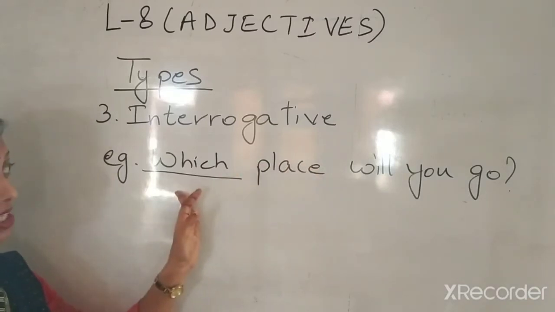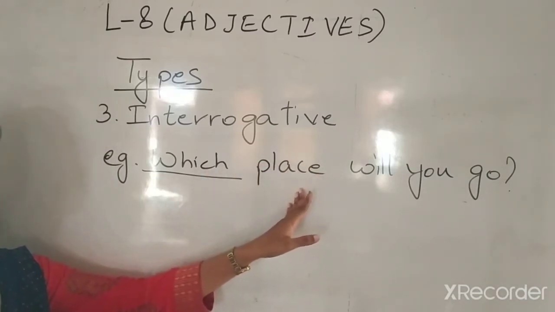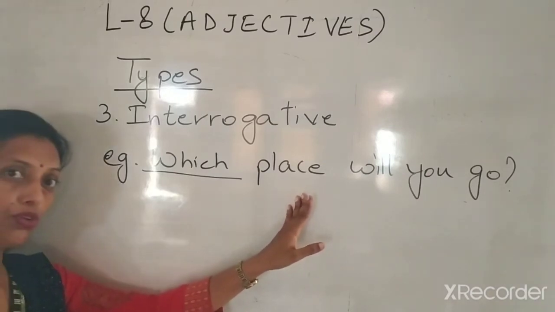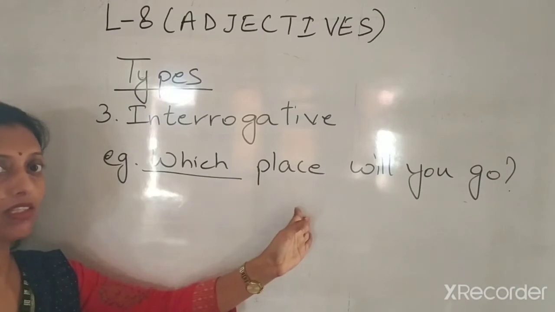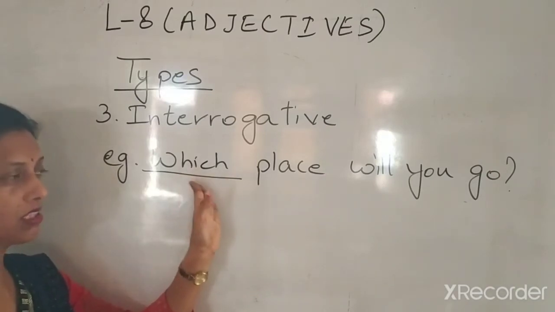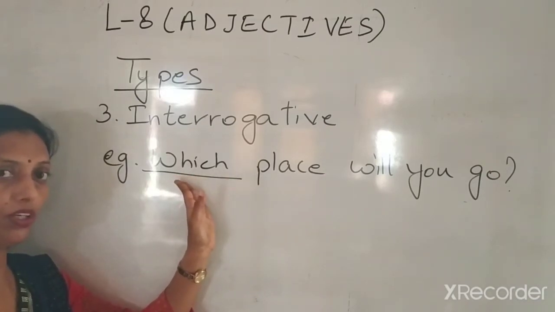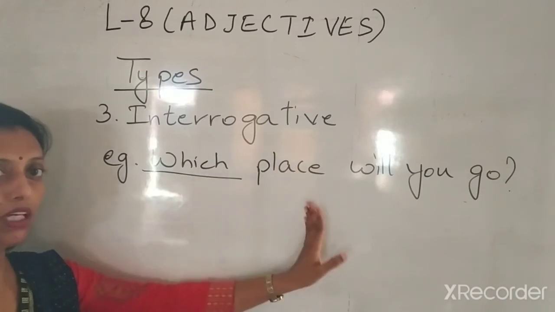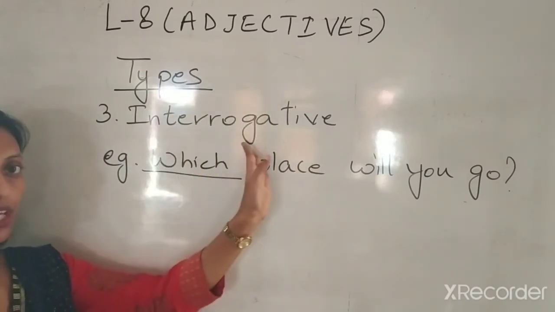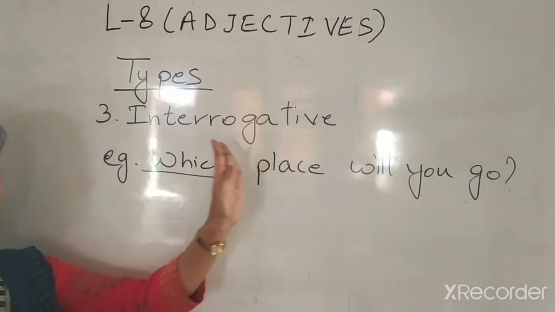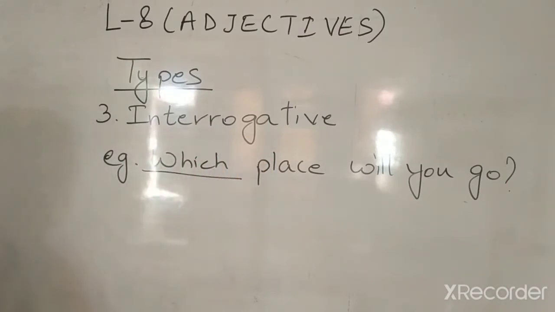So this is asking a question about place. So it is describing the place. That's why this is a question word, but because it is describing the place, this is called an adjective, interrogative adjective.